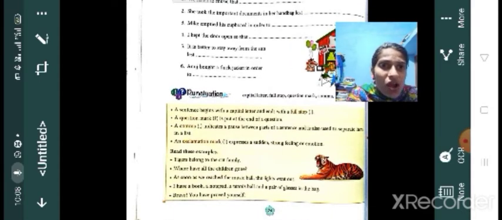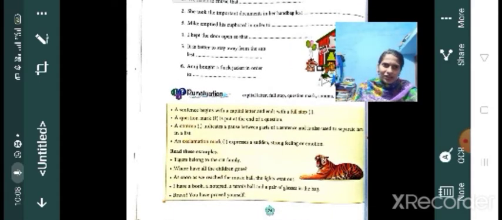Now punctuation is there. Punctuation, you know, from smaller classes onwards you are learning about different punctuation marks. Full stop is there, capital letter, question mark, comma, exclamation mark, and you know that a sentence begins with a capital letter and ends with a full stop, and you have to use a question mark after an interrogative, then a comma. A comma indicates a pause between parts of a sentence and is also used to separate items in a list. Okay, an exclamation mark expresses a sudden strong feeling or emotion.